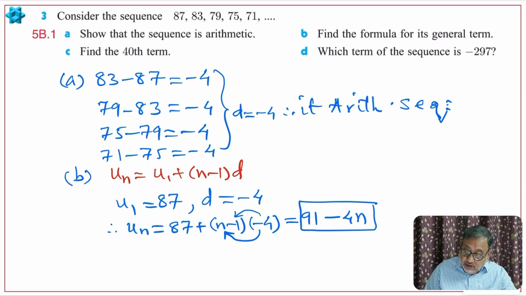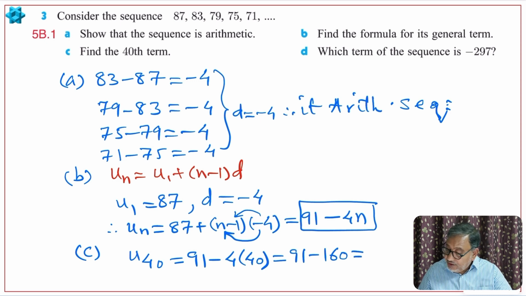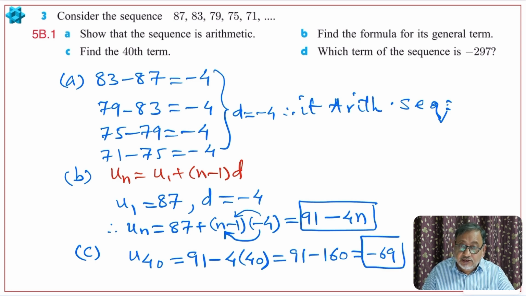Then part C, what are they asking? They are asking to find the 40th term. Simple thing, replace n by 40. So u40 is 91 minus 4 times 40. 4 times 40 is 160, so negative 160. When you simplify this, 91 minus 160 gives you minus 69. Of course you have to do it manually, but I hope you can do it directly also. So this is the answer, minus 69.